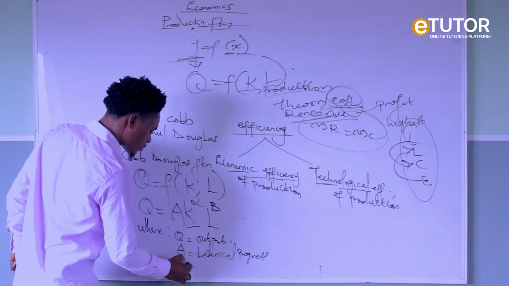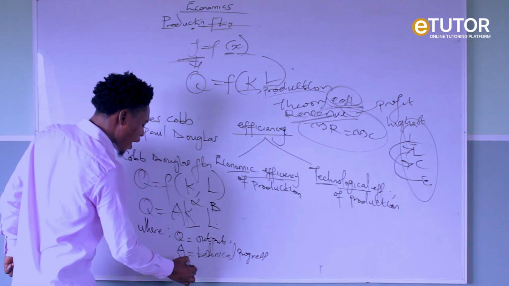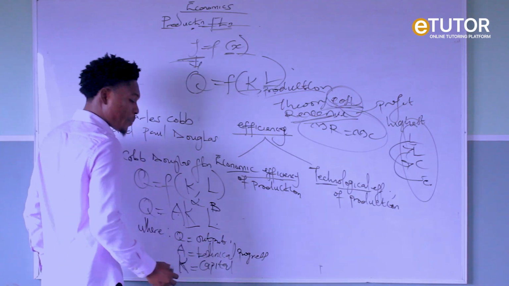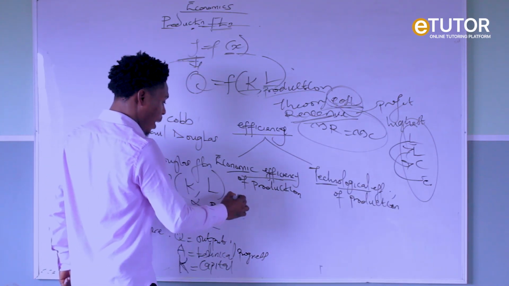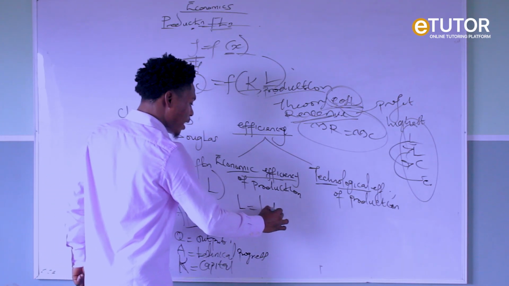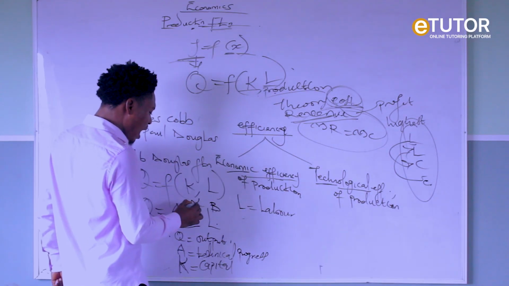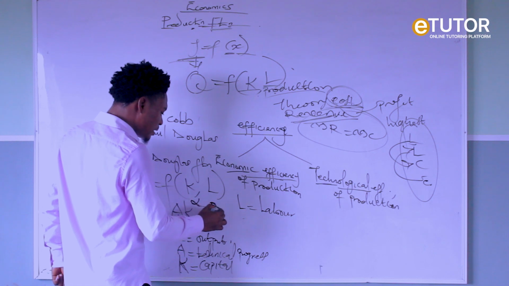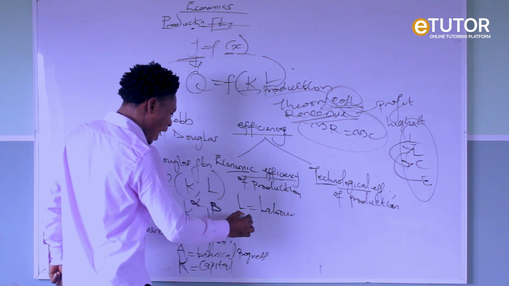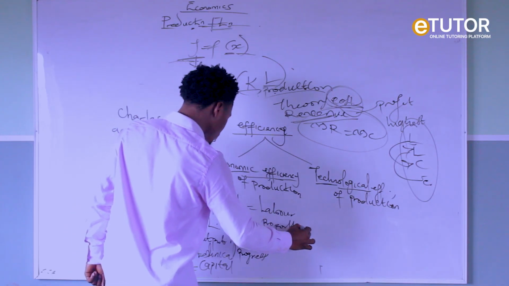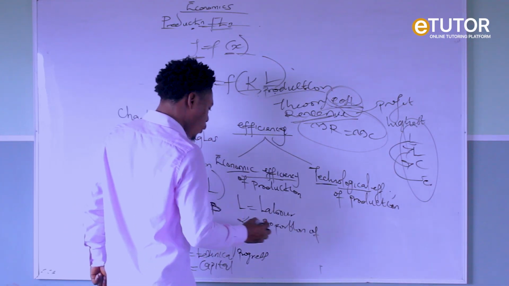Our K in production represents capital. We use K to represent capital. Then our L represents labor. So capital and labor. Now you see this alpha and beta, they are Greek signs. So alpha talks about the proportion of our capital